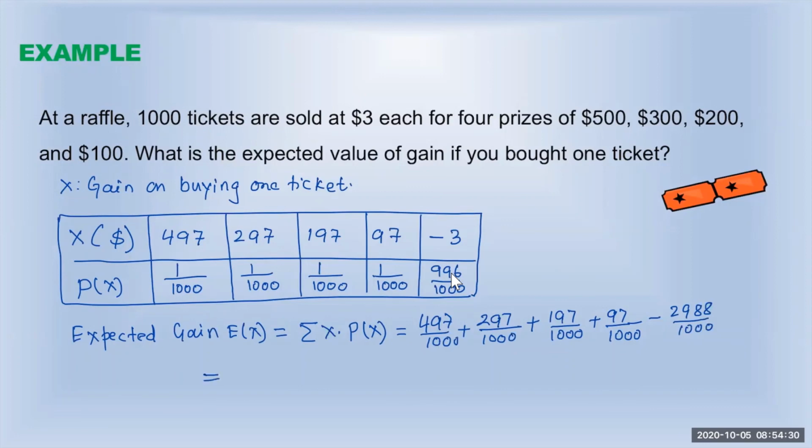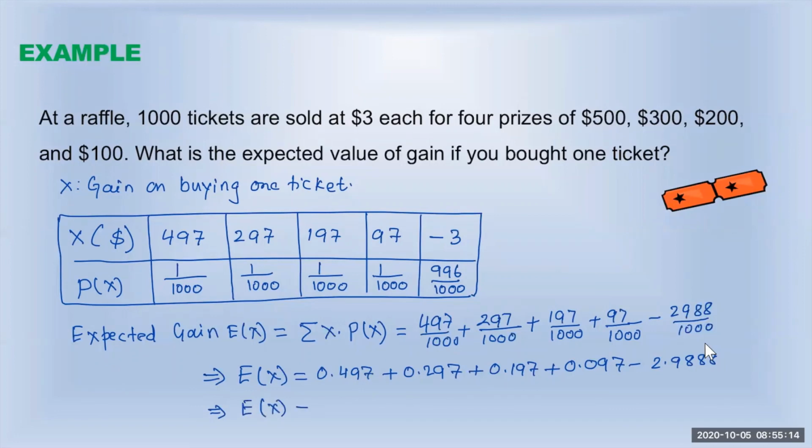So this will give you the expected gain E(X) equal to 497 over 1,000, which you can write as 0.497, plus 297 over 1,000 which is 0.297, plus 0.197, plus 0.097, then minus 2988 divided by 1,000, which is 2.988. So the expected gain, if you add all these values and subtract that, is equal to negative 1.9.